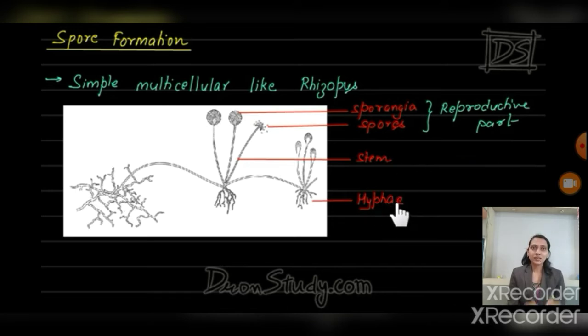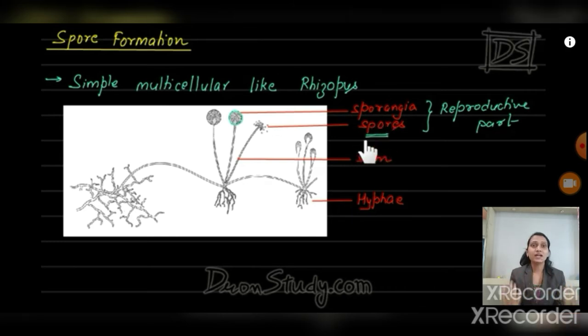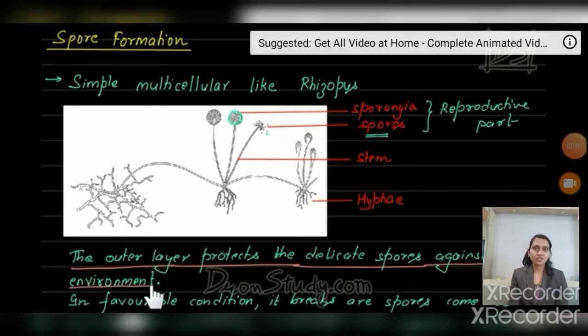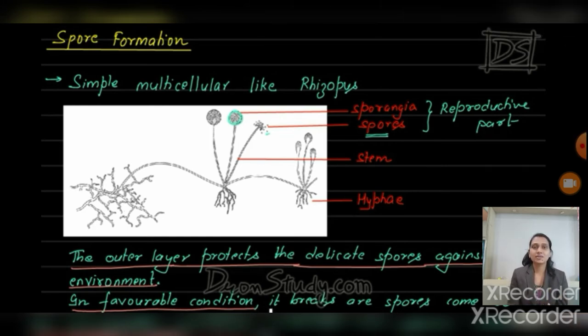Understand? Now, the spore is surrounded by a hard protective layer, and when the condition is unfavorable, this layer protects the spore. When there is a bad environment, it protects the spores. And when the spore gets favorable conditions, that layer breaks. Again, remember, the outer layer protects the delicate spores against the bad environment, and when the condition is favorable, this layer breaks and the spores come out of it.